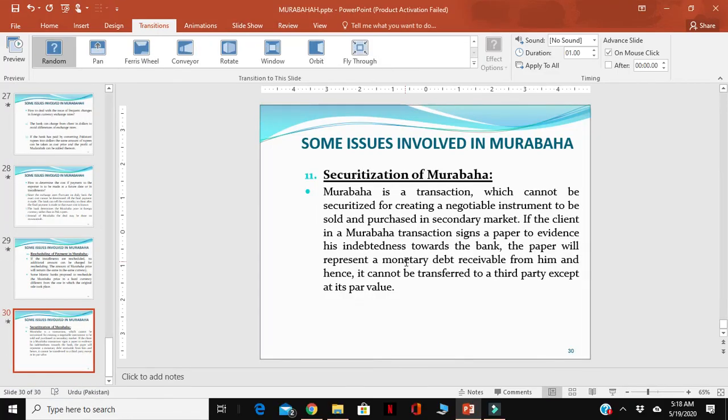So with this we come to the end of this lecture on Murabaha. We covered almost all the points. We started with the definition of Murabaha, then we discussed the features of Murabaha, Murabaha as a mode of finance we covered, and then we covered these 11 issues which were related to Murabaha financing. So that's all from my side for this lecture for today.